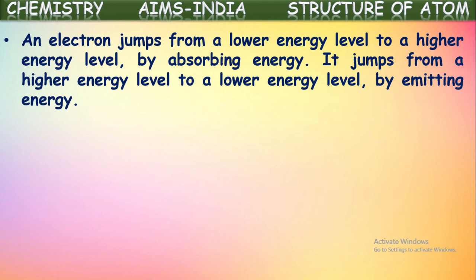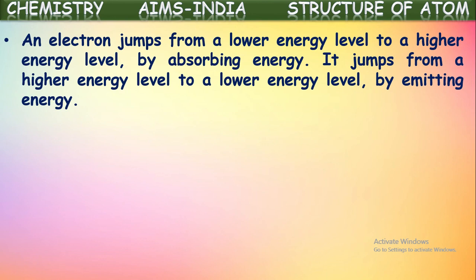If the electron is jumping from a higher orbit to a lower orbit, from that we can say it is emitting a certain amount of energy, because we said electrons in the higher orbits are associated with the maximum amount of energy, and electrons in the lower orbits are associated with less energy. If an electron jumps from a lower energy orbit to a higher energy orbit, it should gain that difference amount of energy from the surroundings.